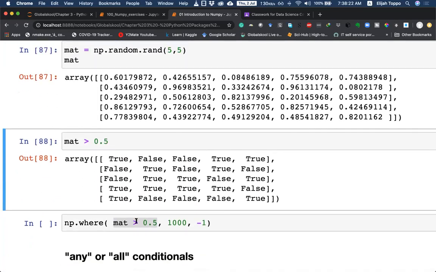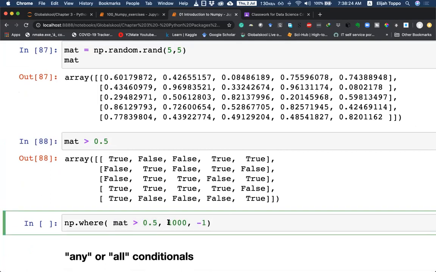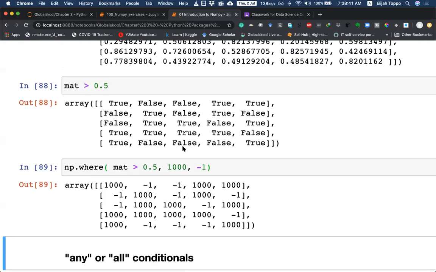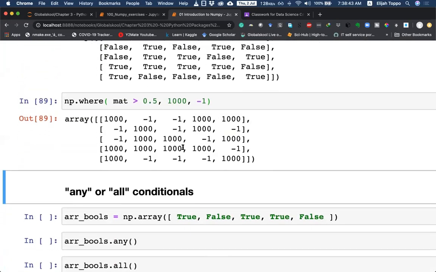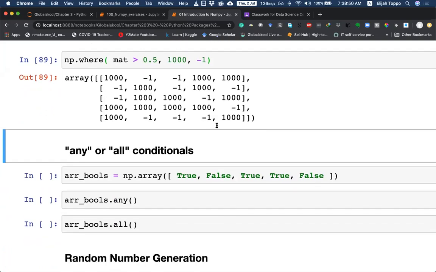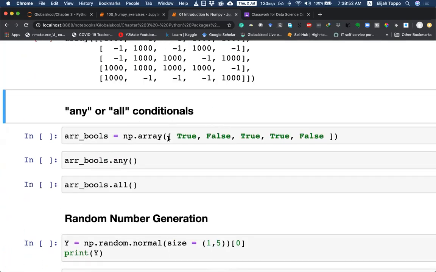Okay. So for this series of true and false, when we apply the true value, it means that wherever this is true, we will replace by this number 1000. Wherever it is false, we will replace by -1. When I execute this, we get series of numbers that we decide. And these are very useful things that NumPy provides us. We can see how maybe in later classes, when we reach machine learning, this is useful. Then we talked about the any or all conditions.